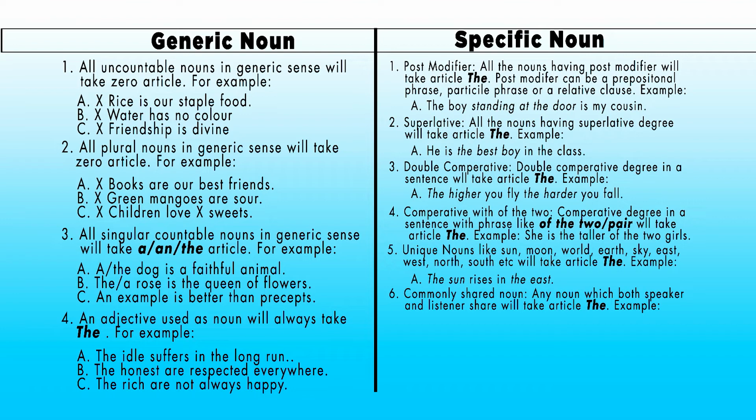So this kind of noun will always take article the. For example, the Prime Minister has chaired the meeting. Here the Prime Minister will take article the because he is the Prime Minister both of you and me as well.